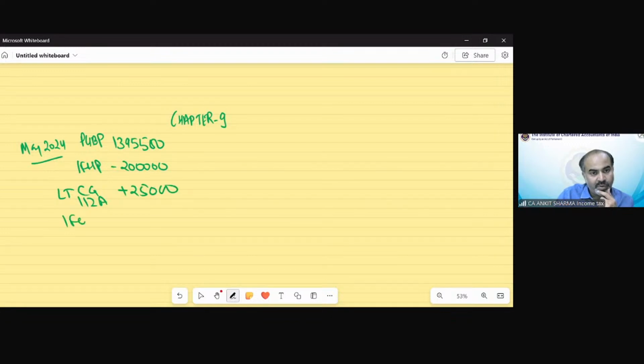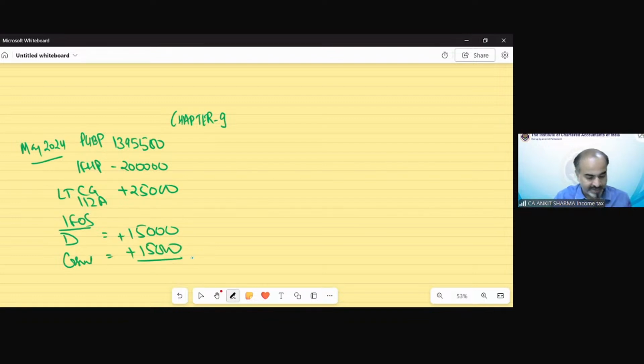Income from other sources has two different incomes: dividend is 15,000, and casual income, after grossing up, would also be 15,000. So that would be my GTI. The GTI would be now, after doing all this, 1250500. Now moving on to the calculation of deductions in this respect.